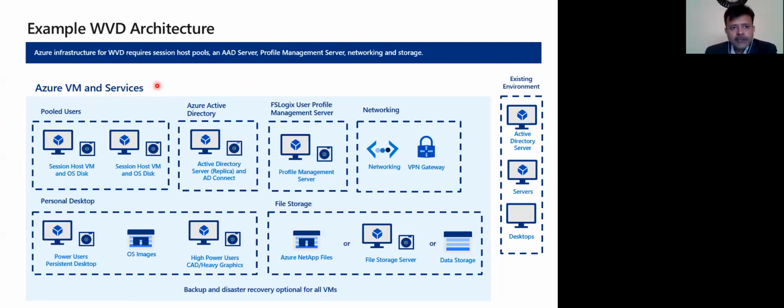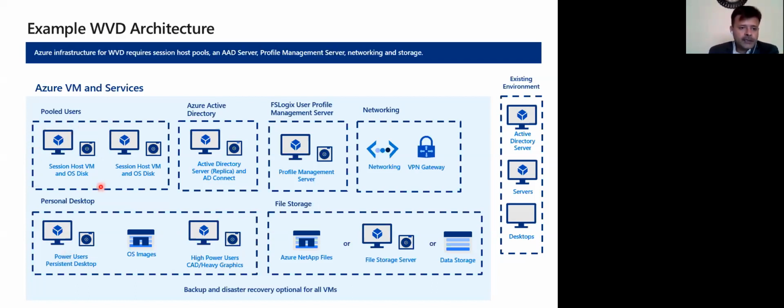So in this slide, you can see one example of WVD architecture, how it will look like, right? Either you can select the personal desktop, you can see here, right? If you want a one-to-one relation, one user will have one desktop, and whenever he's not using it, it should be shut down, or maybe if you are using a reserved instance, it can be on 24/7. So this will be like a personal desktop, which you can use for the admin resources, admin employees. And if you have some high power users who are using AutoCAD and heavy graphics, for them you can make it personal desktop.